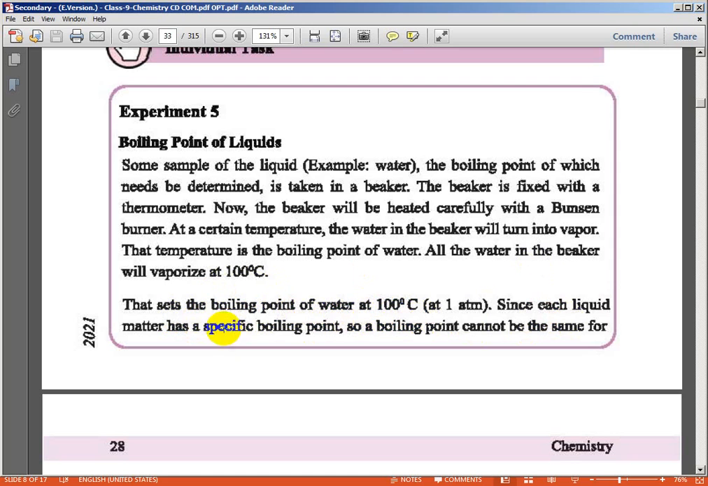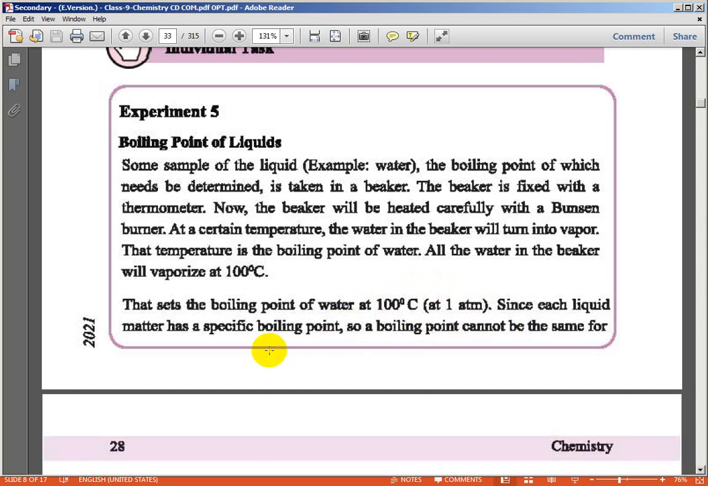Since each liquid has a specific boiling point, why do I mention pressure? Because pressure is important. If pressure changes, like if you take water at the peak of Mount Everest, the pressure decreases and water starts boiling at 78 degrees Celsius. So pressure is important. At normal pressure, the boiling point of water is 100 degrees Celsius.